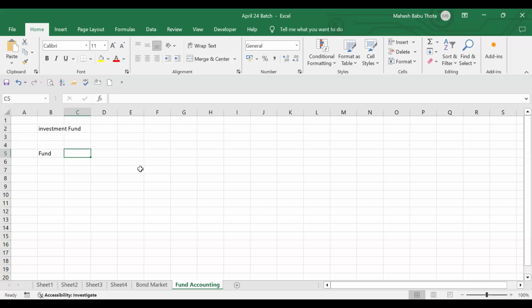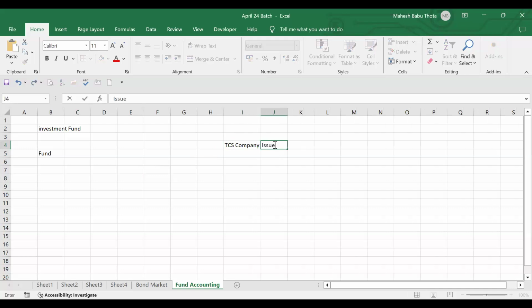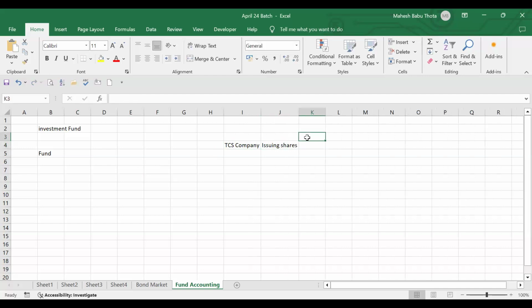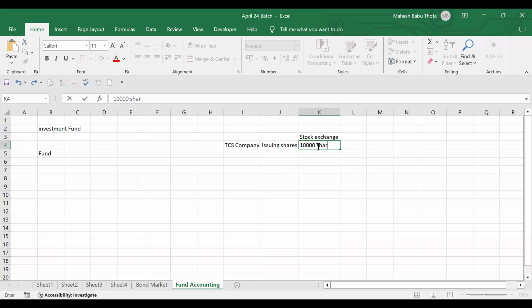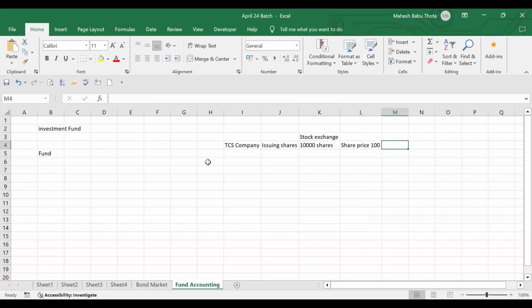Okay, let me clarify your doubts. There is a company, TCS. They are issuing shares. These shares are available in the stock exchange. Today we'll just understand the framework of this fund and everything. Let's say 10,000 shares are available, and each share price is 100 rupees. So this is called the issuer. The company is issuing.